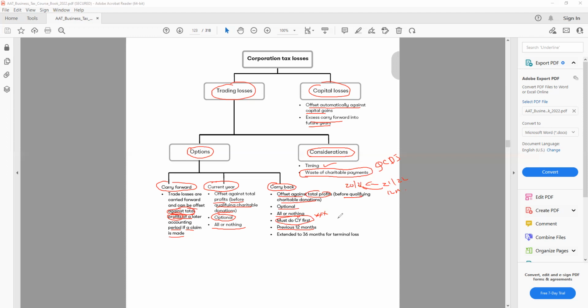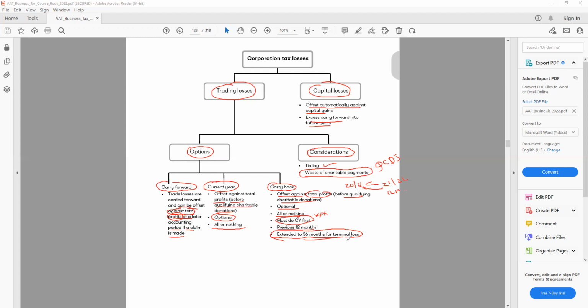But for the time being, remember, for the company, if we carry back the loss, we have to make sure we utilize the current year first before we can go to the previous year. So it is the rules. We cannot go back to the previous year until we use the current year. It extends to 36 months for terminal losses. So if the business is closed, then it can be used for 36 months. That is again 3 years.